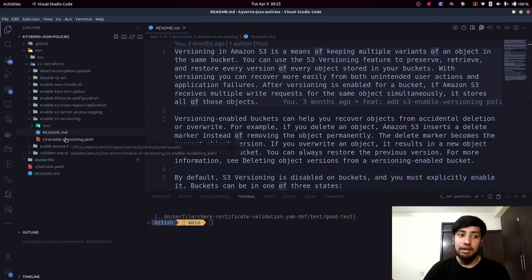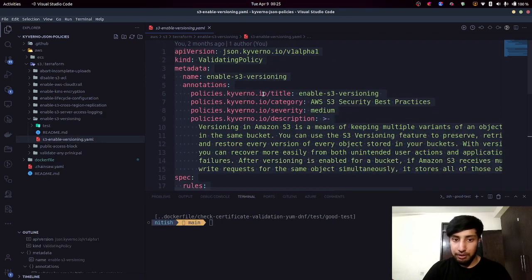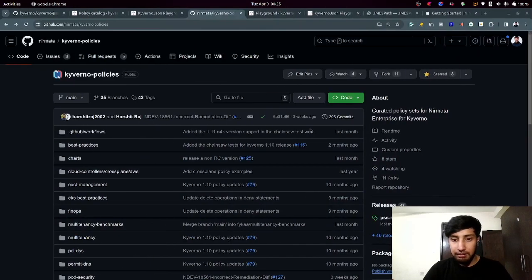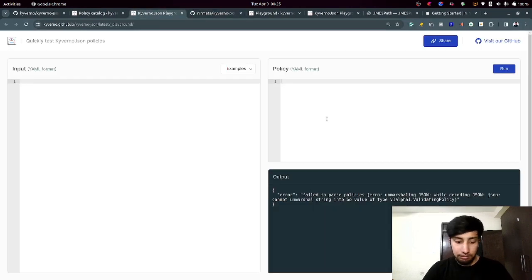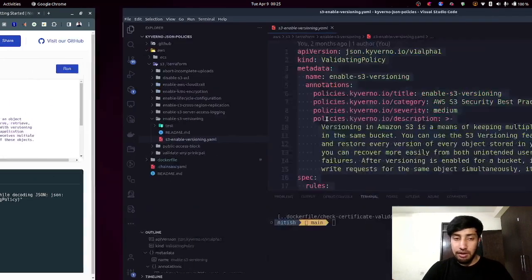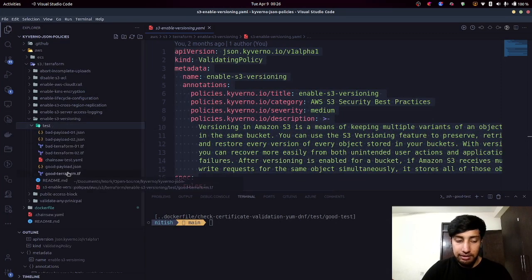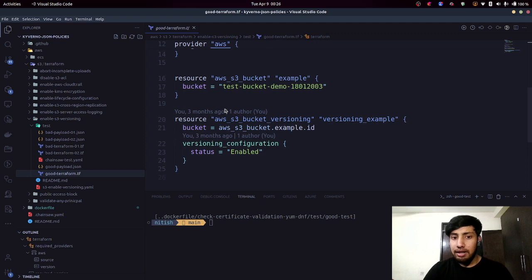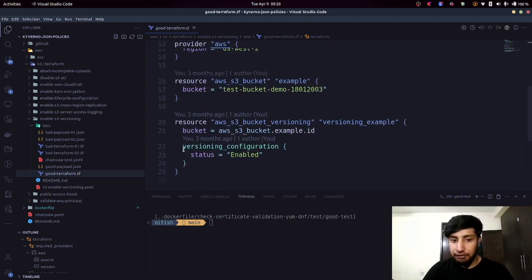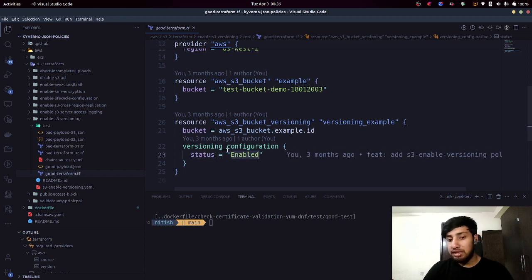How are you going to do that? We have written a policy for the same. What I'm going to do is come here and paste it here. We have some tests as well. For example, you have a good terraform.tf that has this versioning configuration in which the status attribute has been set to enabled, which means that whenever you're trying to create an AWS S3 bucket, the versioning will be set to enabled or disabled depending upon your status field.